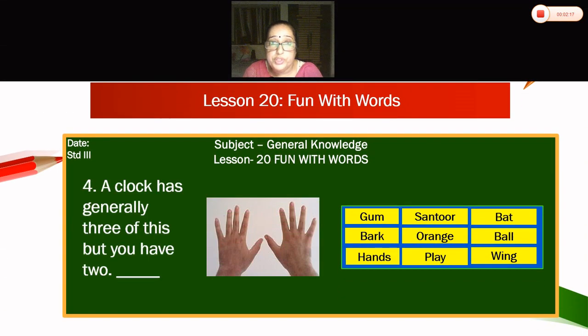Now what you can see children here? Hands. A clock has generally three of this, but you have two. You have two hands. A clock has generally three of this, but you have two hands.